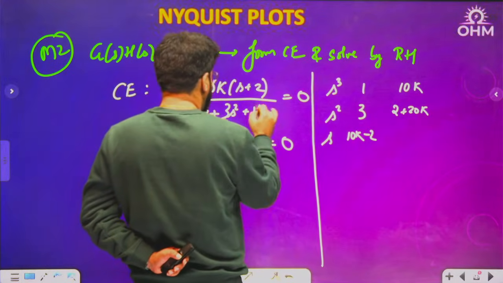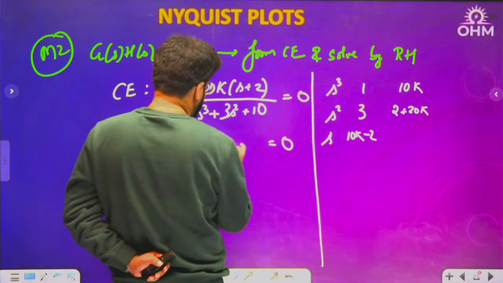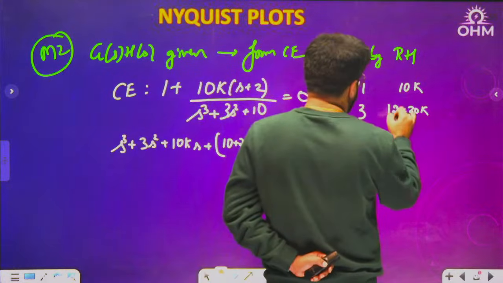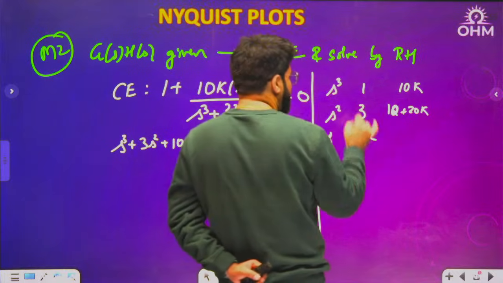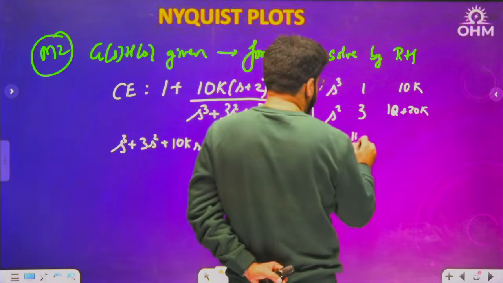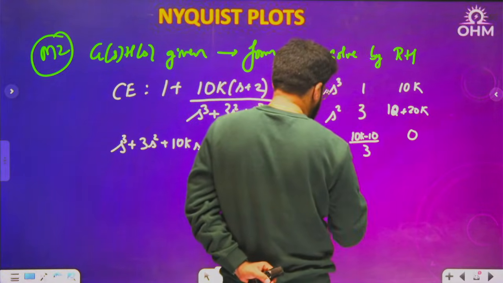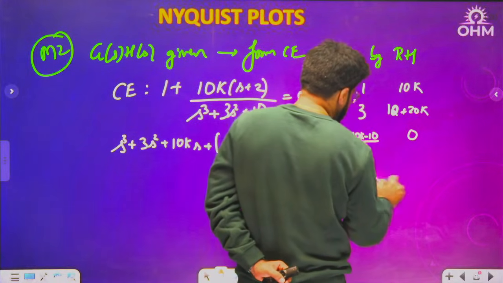So this becomes 10 plus 20k, and 30k minus 20k is 10k minus 10. Yeah, now it makes sense. It will be 10k minus 10, divided by 3, and the last element of the row is 0. This is 10 plus 20k, and 0.